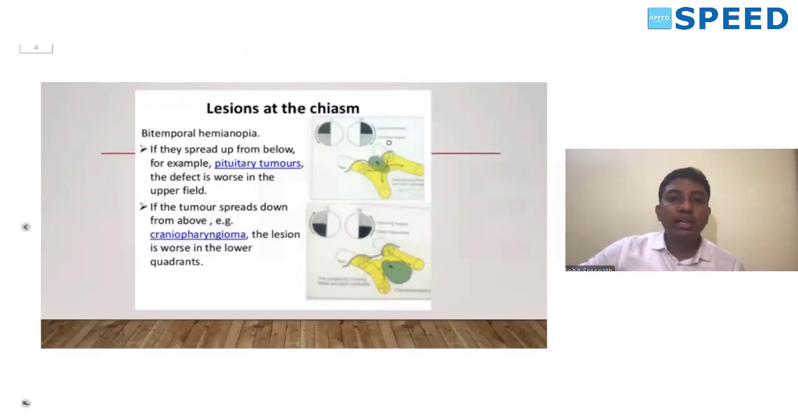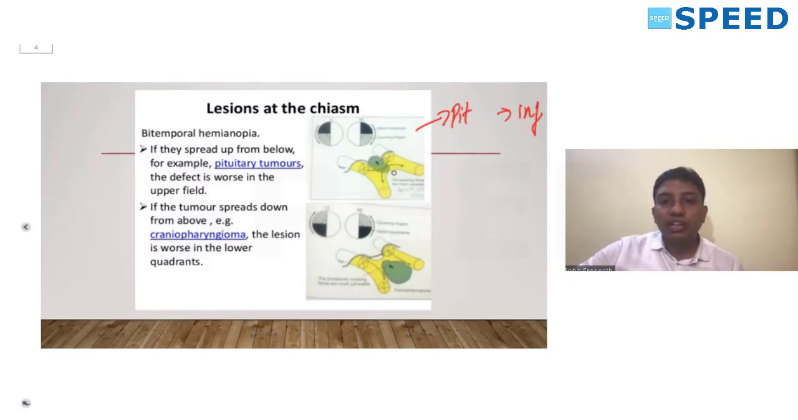Next, we should know the lesions compressing the optic chiasma. So this time they have asked about bitemporal hemianopia. We should know how a pituitary tumor compresses the optic chiasma and how a craniopharyngioma compresses the optic chiasma. As you can see in the image, a pituitary tumor spreads from below. The pituitary is above the sella turcica, so it compresses the inferior fibers first.